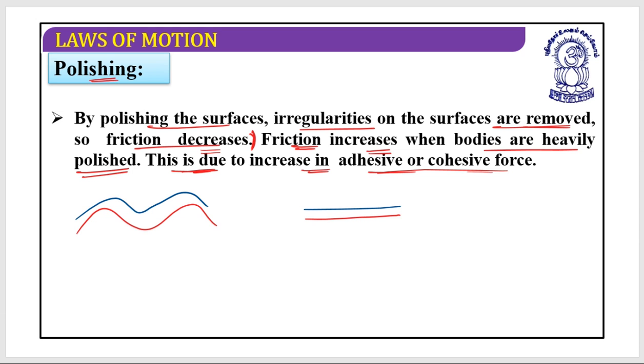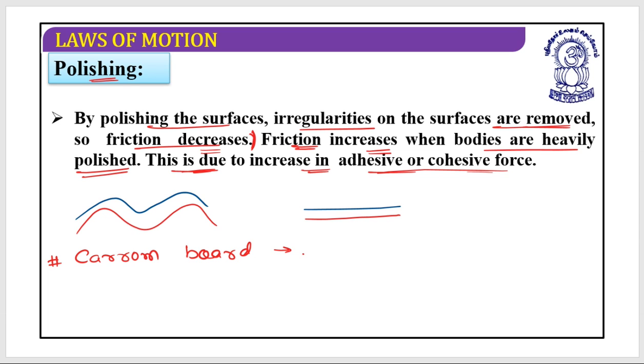So you need to always consider a moderate level of polishing, because if you polish your surfaces above a certain level, it will not decrease the friction, but it will increase the friction. Yes, if you remember the carom board, if you sprinkle a certain amount of talcum powder on the carom board, the striker as well as coins can move on the board very smoothly.